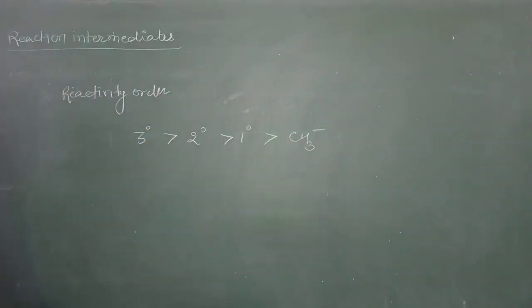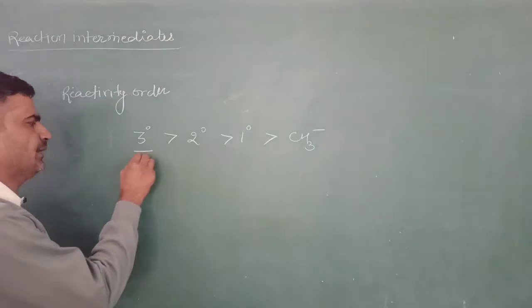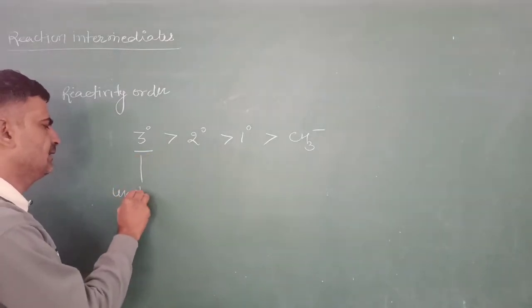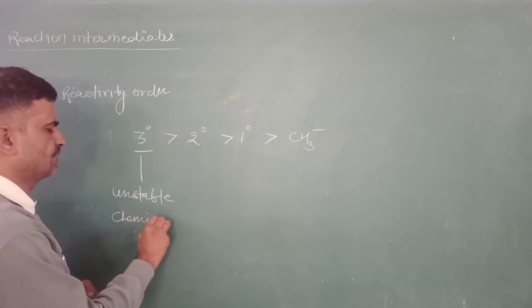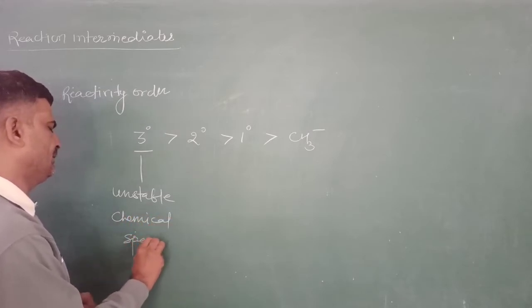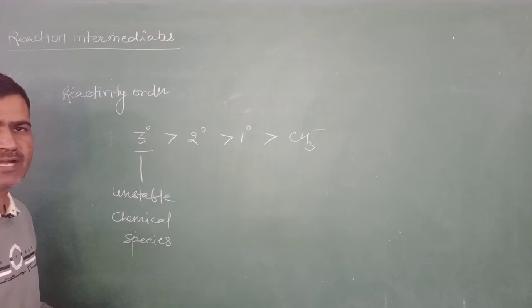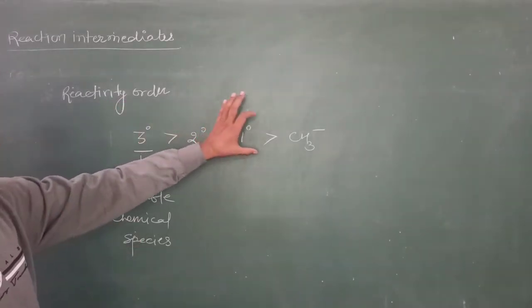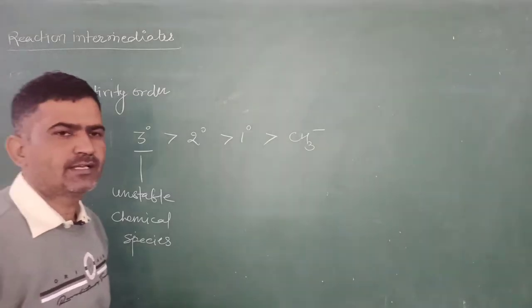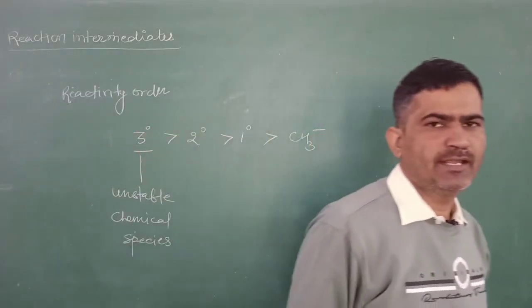Because the most unstable chemical species is the most reactive. Tertiary, secondary, primary and methyl carbanion, this is the reactivity order of the carbanion.